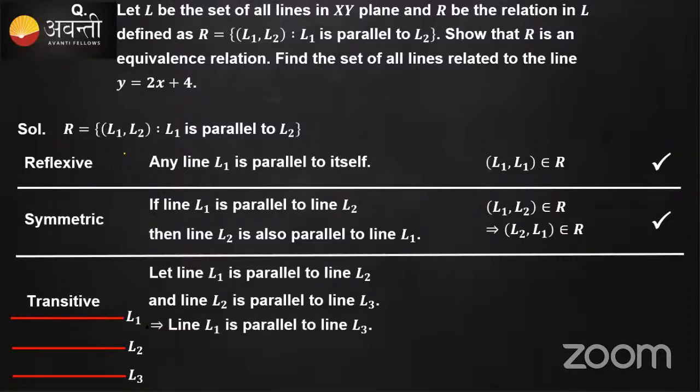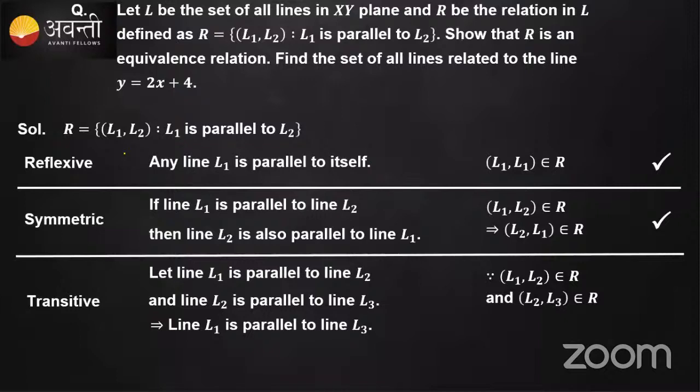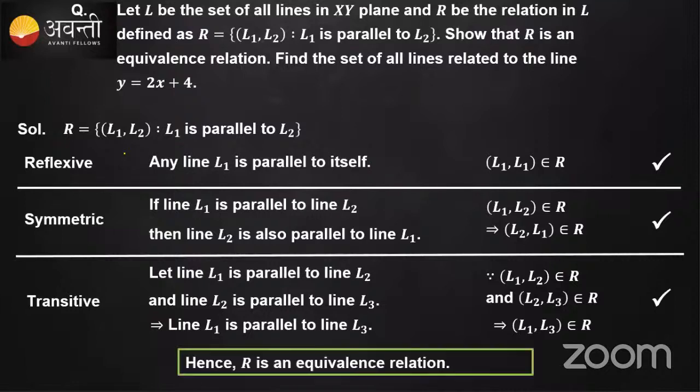Yeah, so we can say this one, right? So if L1, now since all the 3 conditions are satisfying, exactly, so then it is transitive. What is the conclusion that you can draw? Hence R is an equivalence relation. So that's what they have given here, the equivalence relation.